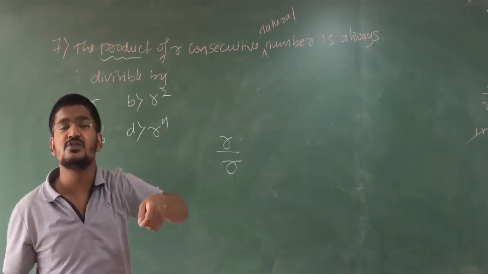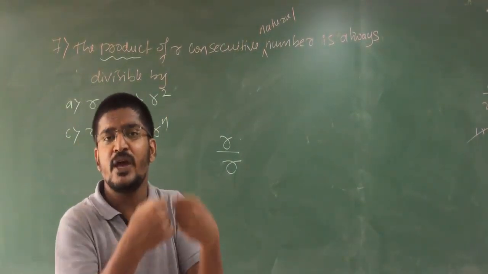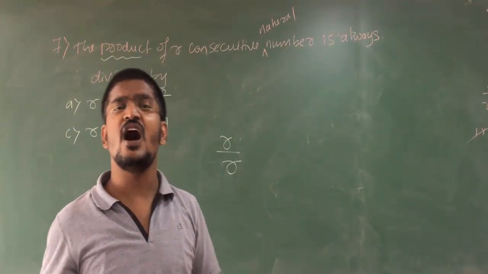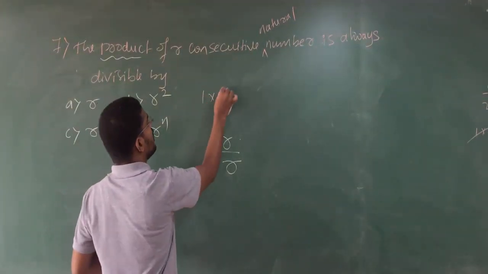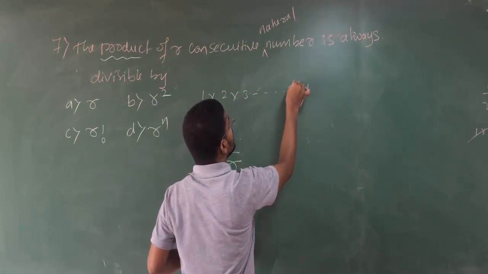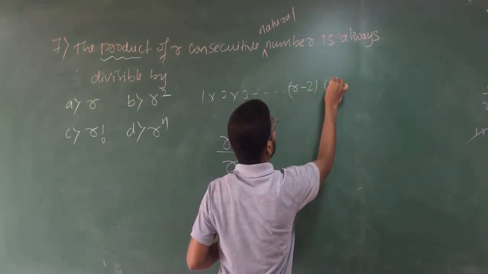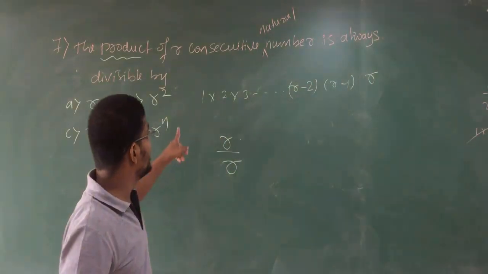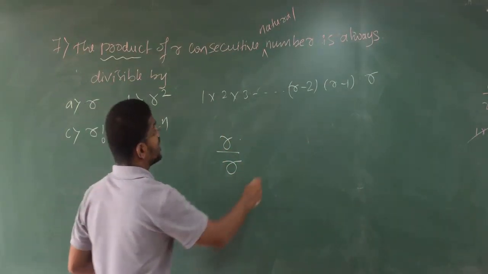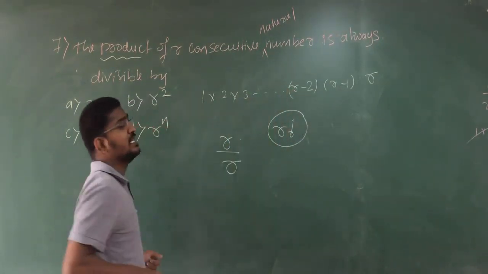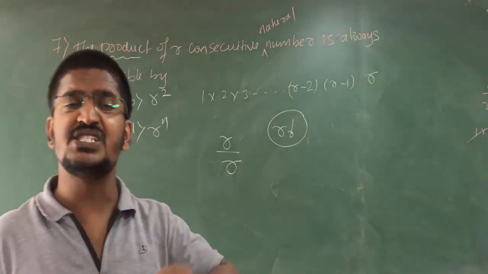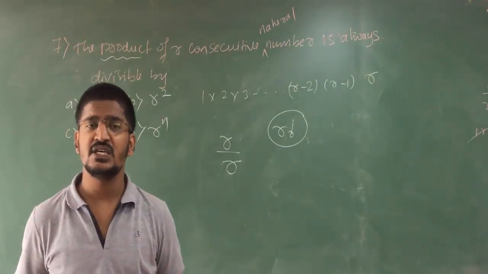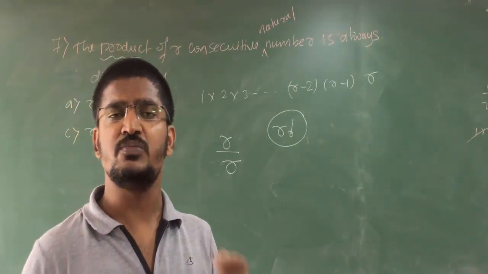Clear? Consecutive means what? If I take r, r minus 1, r minus 2, r minus 3, and so on to 3, 2, 1, that is r consecutive. If I write r consecutive as 1, 2, 3, and so on to r minus 2, r minus 1, and r. Clear, students? So they are indirectly telling r factorial. They are indirectly telling r factorial is divisible by what? Are you getting my point? Divisibility means if you divide that number, the remainder must be 0.